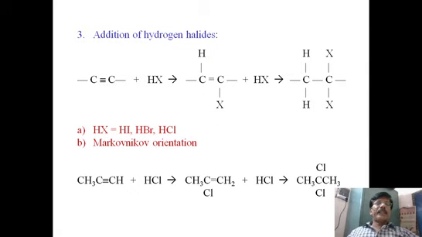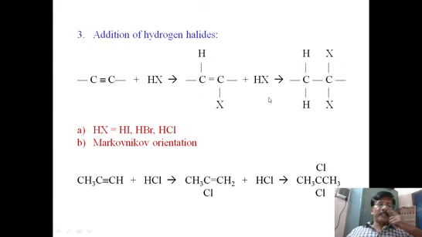We can also see addition of hydrogen halide. How does this reaction proceed? Addition of hydrogen halide is a simple reaction. Instead of X2, as in the previous example where we added two halogens, now we are adding one halogen and another is hydrogen. Then what happens? The reaction proceeds like this. It is a trans type addition, HX.